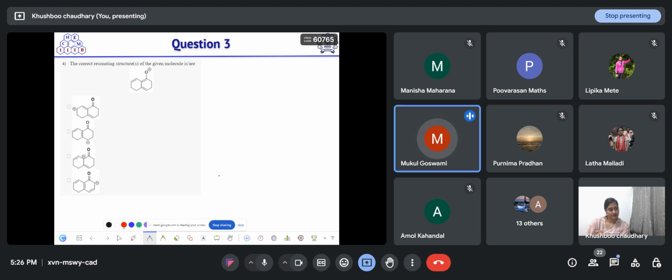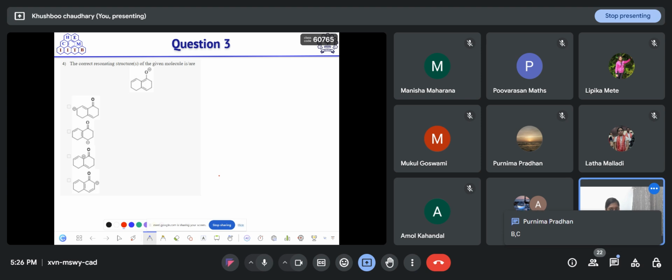Is the C sp3? Yes. You are asking about the carbanion, right? That is sp3. Yes. But in the case of resonating structures, hybridization will not play a role. You just have to see whether you can shift the electrons there or not while following the conjugation.